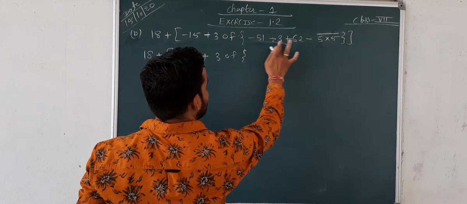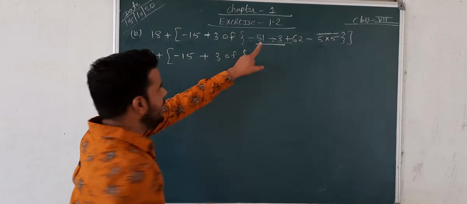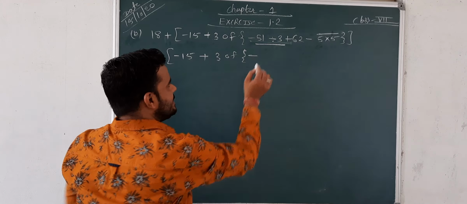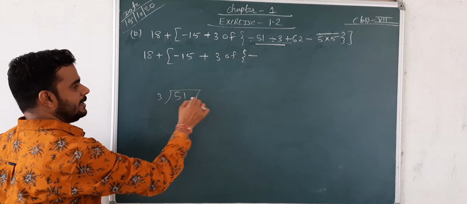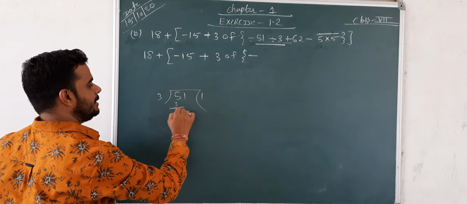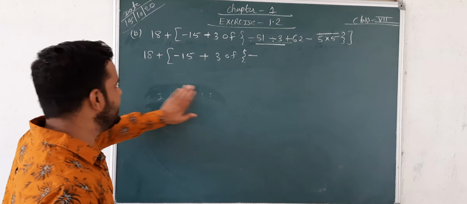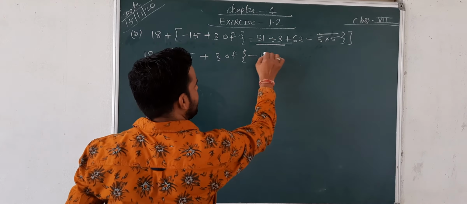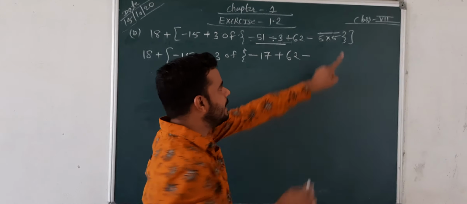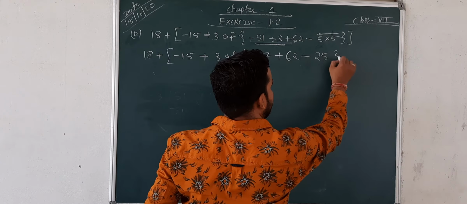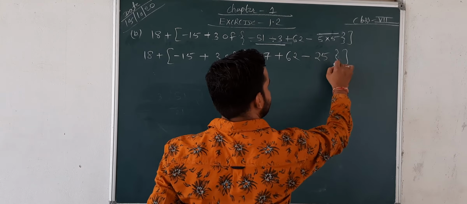So first we will solve this. 51 is negative, as it is; 51 divided by 3 is 17, so we write negative 17. Then 62 minus 5 multiply 5, which is 25.